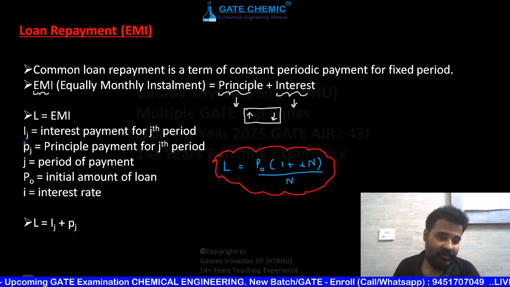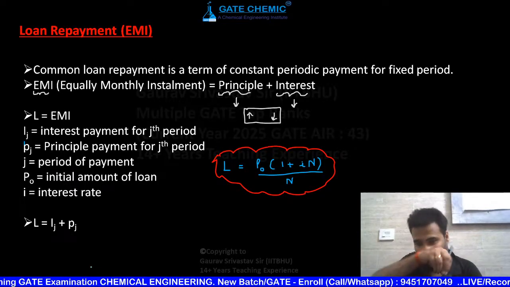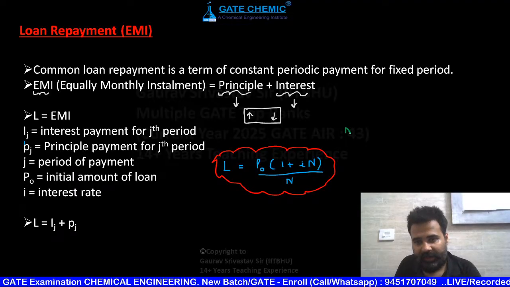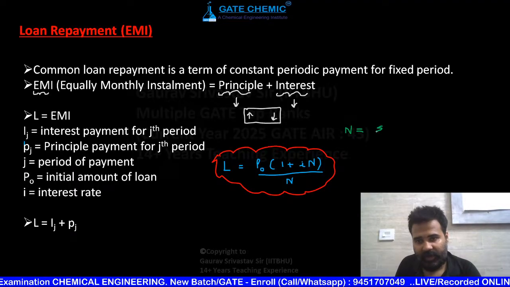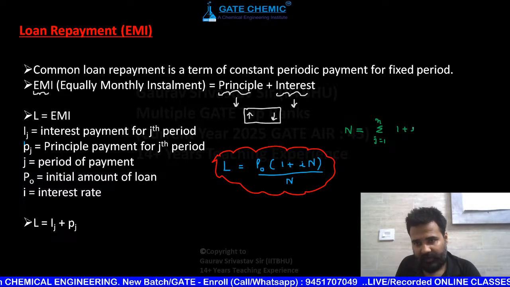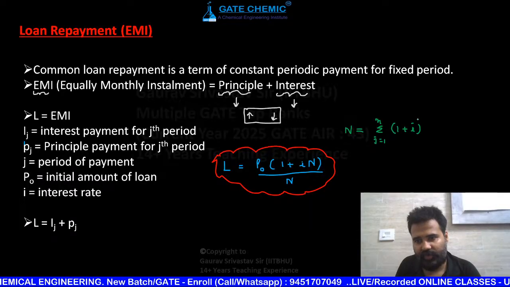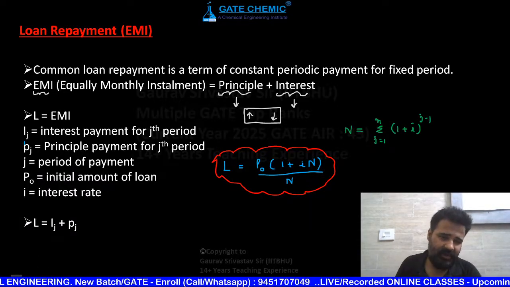Now what is N? यहाँ पे N क्या है? So N is summation of j equals 1 to n of (1 plus I) raised to power j minus 1. This is your formula, just remember it.